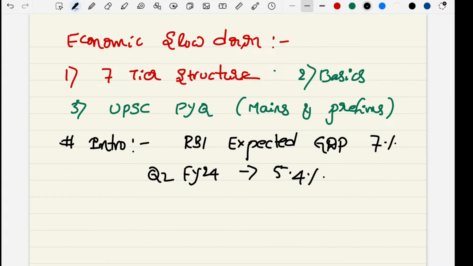And they are estimating what the reasons and causes are for this slowdown of the economy for this financial year, FY 24-25. Majorly they are thinking that there are still structural challenges in our economy.